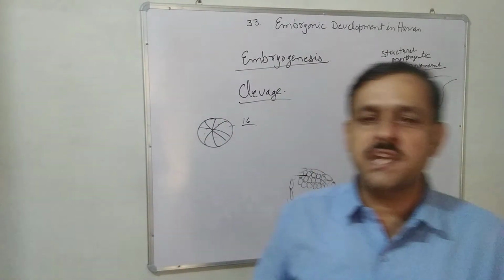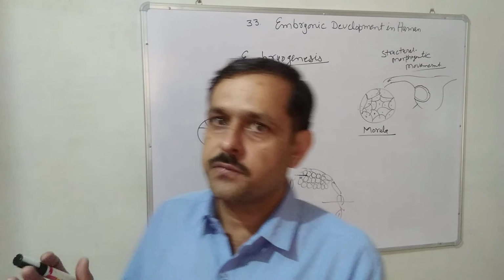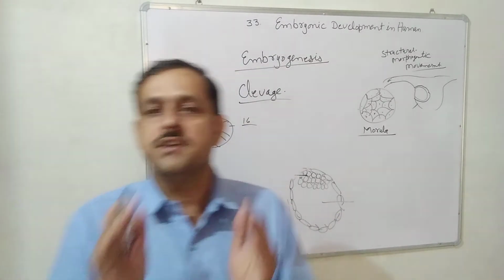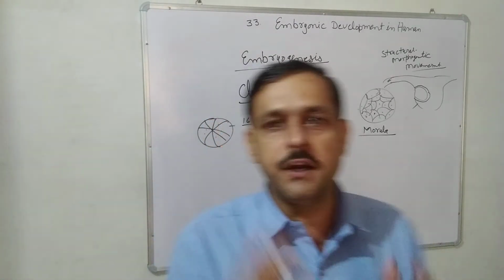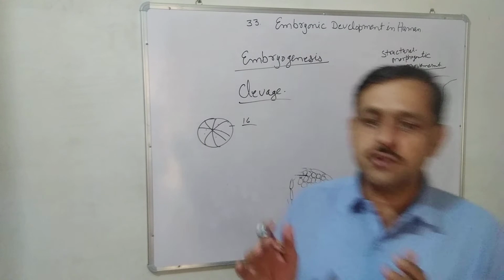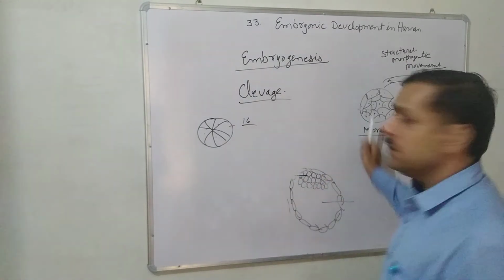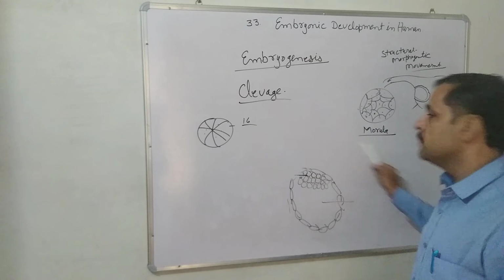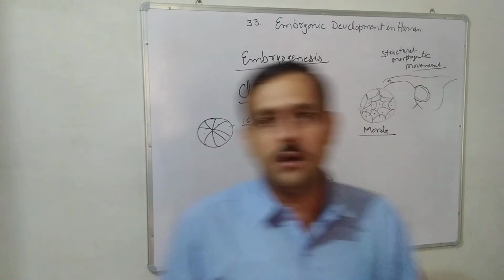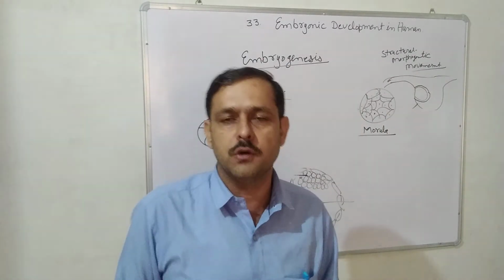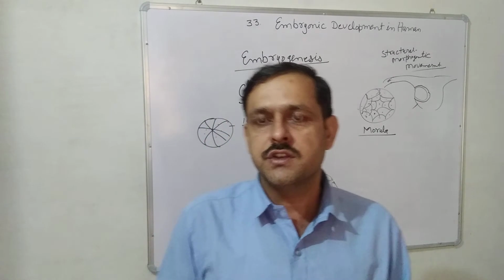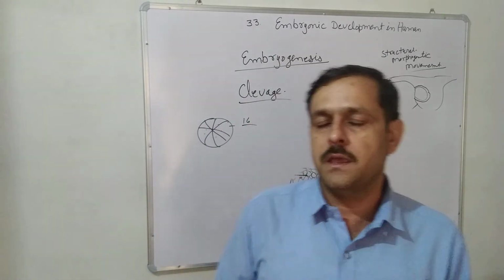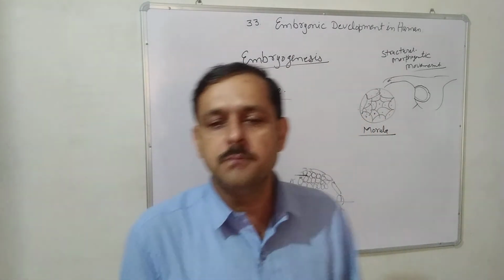When the number of cells becomes 16, then this solid structure is called morula. Okay, so here also one mark question, what is morula? The solid 16 cell structure of the embryo is called morula.